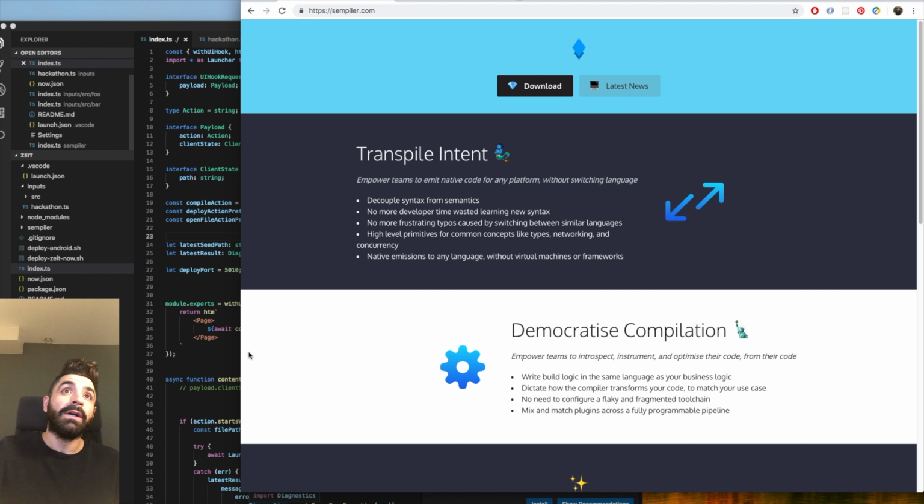But basically what we're interested in here is this hackathon file. This file has special directives in it that Sempiler understands. It's basically saying, I want you to build something called foo, and that will be our Java Android artifact. And then I want you to build something called bar, original names, and that will be in TypeScript, targeting Now.